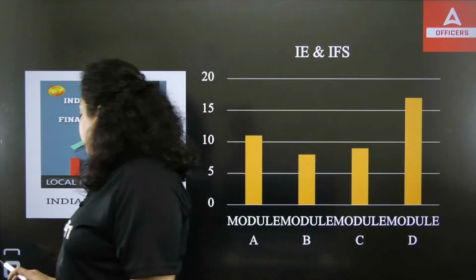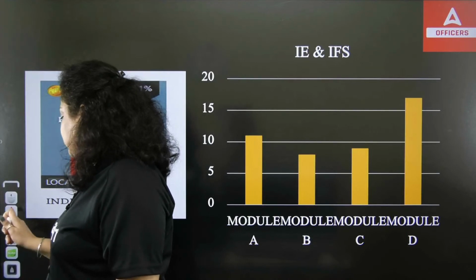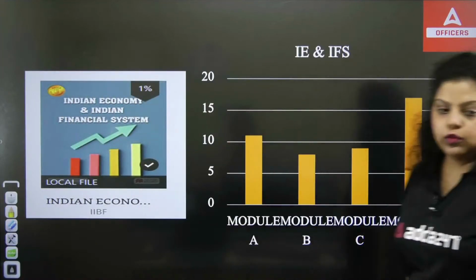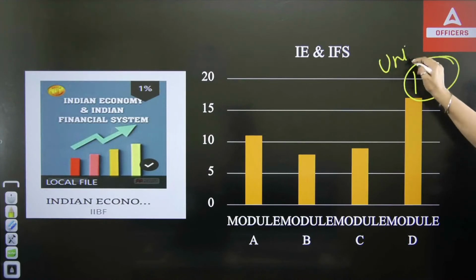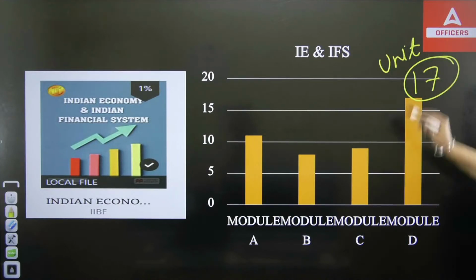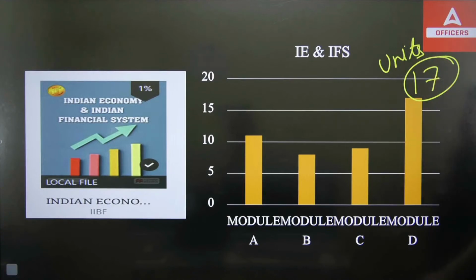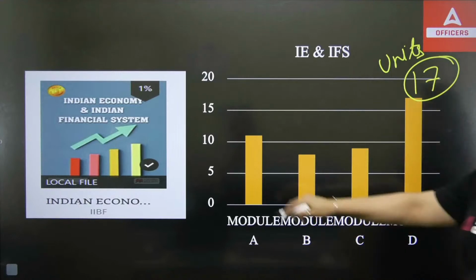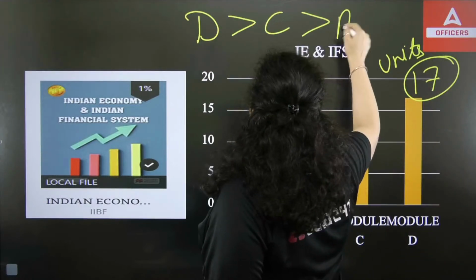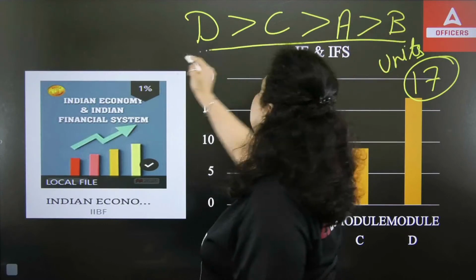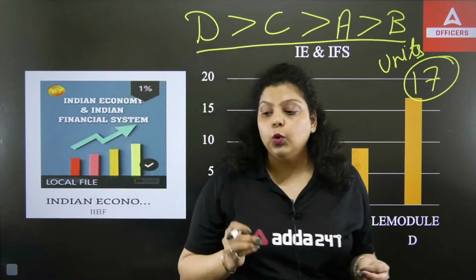So if it is covering the maximum syllabus, then obviously the maximum questions can be asked from this module. After that, the maximum number of questions can be asked from module C, then A and B. So this should be the sequence to prepare for your paper, so that we cover the part that will have more weightage in the paper.